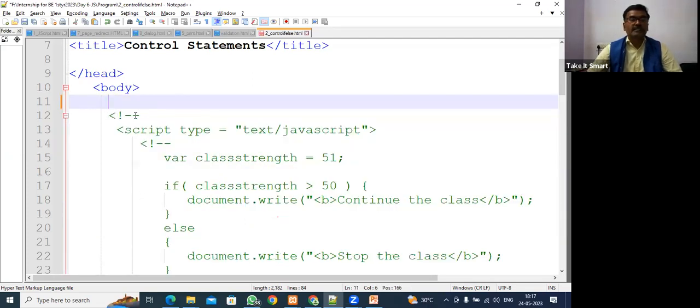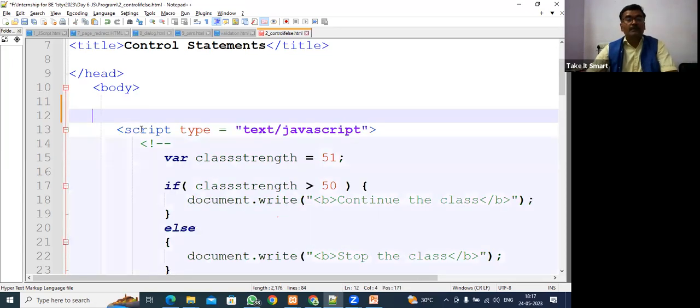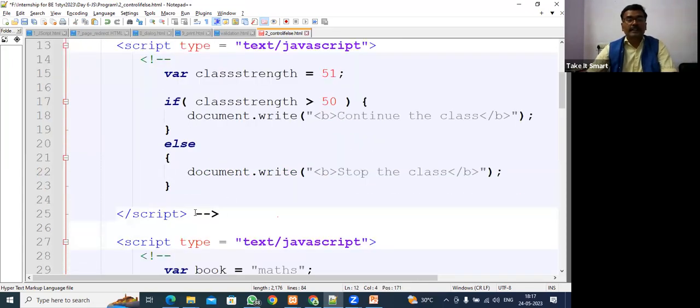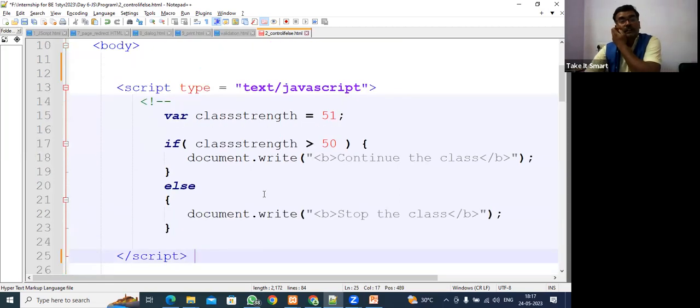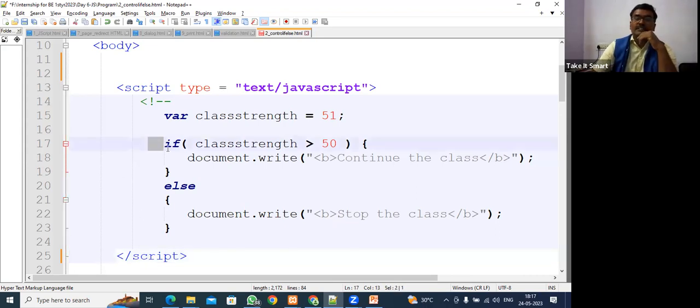See, the second part: I'm removing this. The second program is if and else. We should have some option also. If the number of students decreases today, what should I do? I will provide an option. Now if our strength is greater than 50, we don't have that, so I'm putting a normal condition here. In document.write, I put "stop the class" if it is less than 40. This doesn't mean that you should go home. You should enjoy the class.